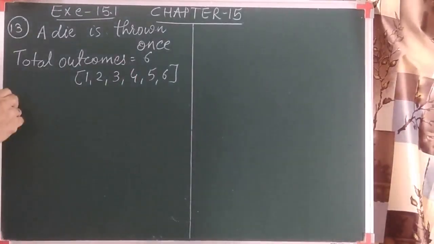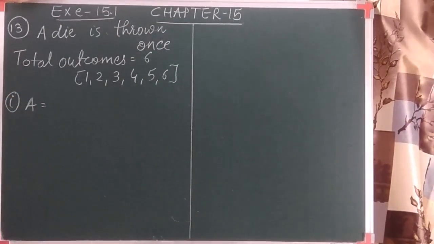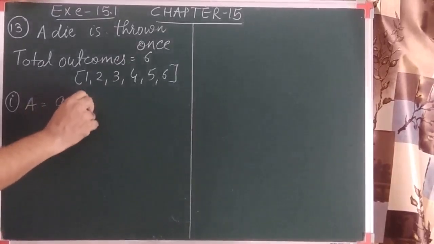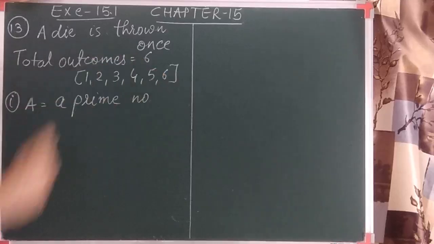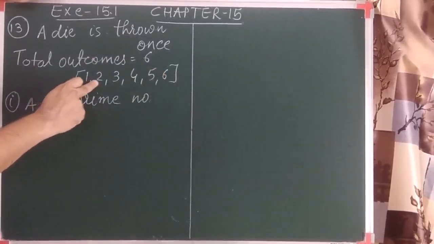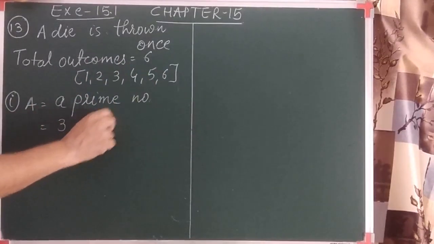Let's come to the first question. This event says that when you throw a die once, you will get a prime number. Out of the 6 numbers, which are the prime numbers? 1 is not a prime number, remember. So we can say 2, 3 and 5. There are 3 prime numbers.